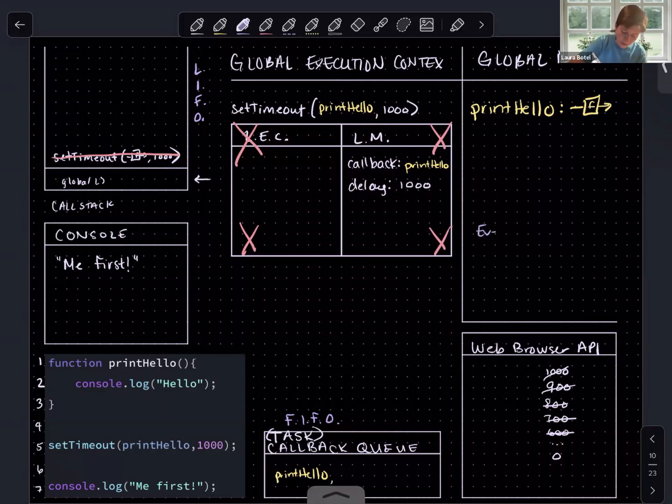The first thing it's checking is, is the call stack empty? And in this case, is the call stack empty? It is, right? It's empty. We're back in global. There's nothing else left to run. And that is the second thing it's checking. Is there any synchronous code left to run?